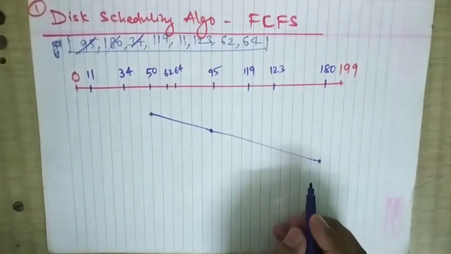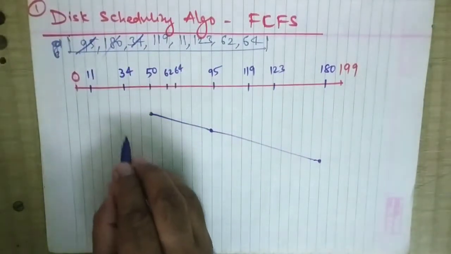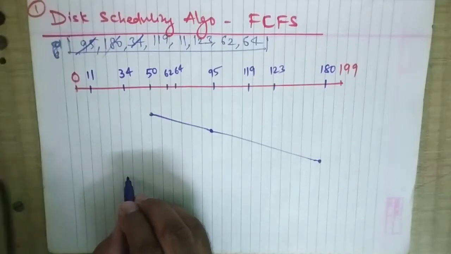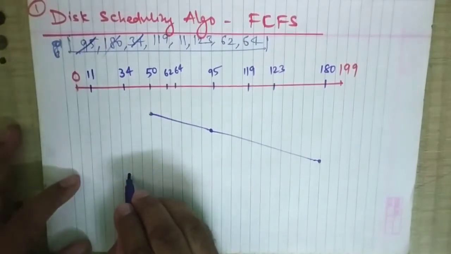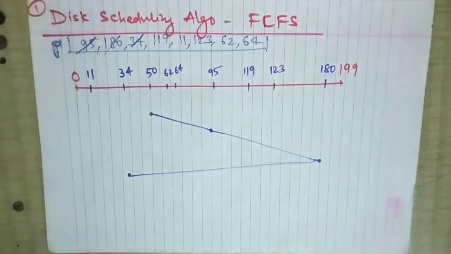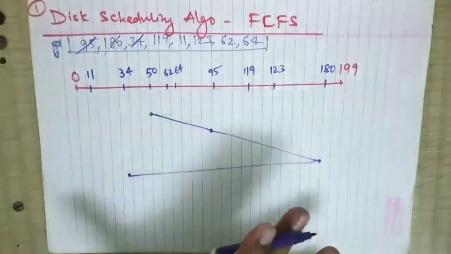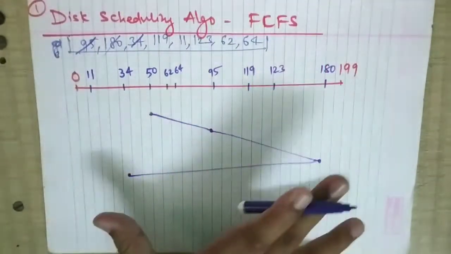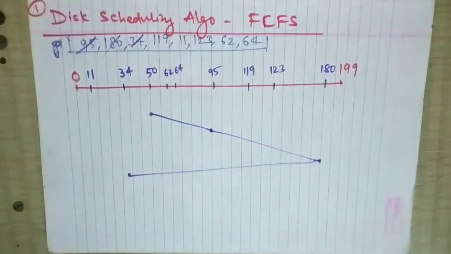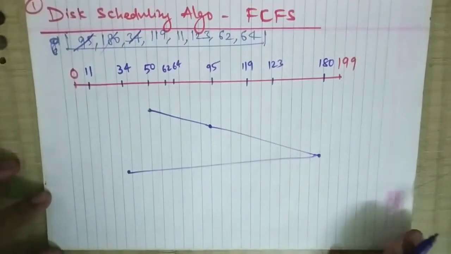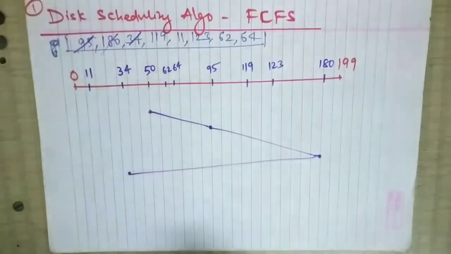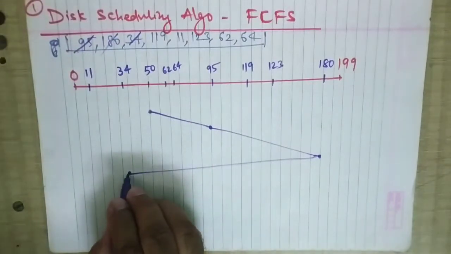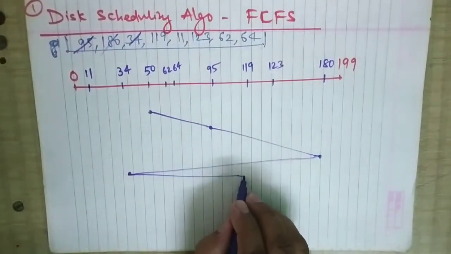Where is 34? 34 is this location. Okay, so 34 is that location, so I will connect this to this one. This is very important: you must have proper space. For FCFS you will have a space at the bottom, so that you can draw the diagram in a proper way. Okay, so after 34 is 119, and 119 is at this position.